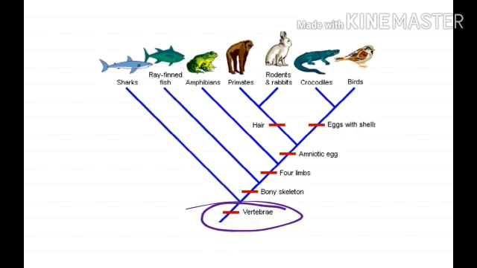Already know. Next we move to discuss the bony skeleton. So you have to see this drawn line. This is the common ancestor for all kinds of organisms arranged in the evolutionary relationship, arranged in the cladogram.